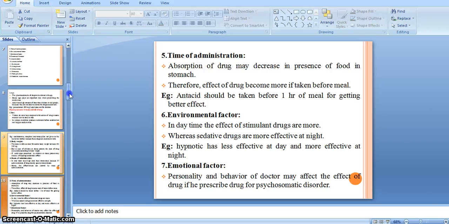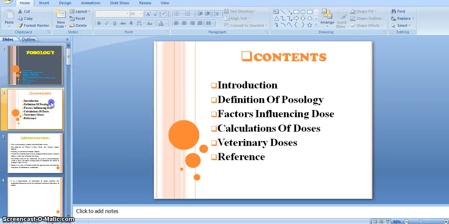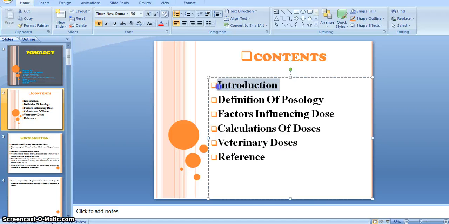So in posology we will study the introduction of posology, then the definition of posology, means what is posology, the exact meaning of posology, some introduction regarding posology, then factors influencing doses, right?